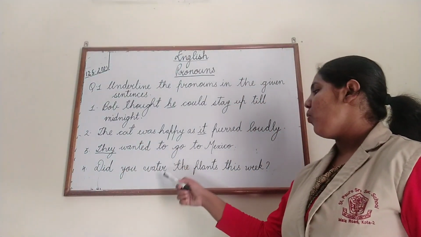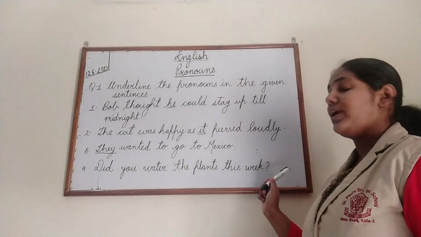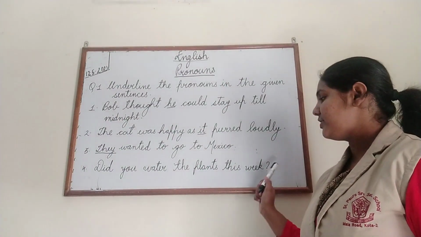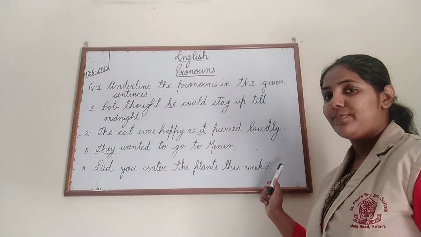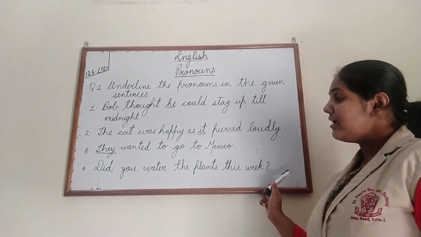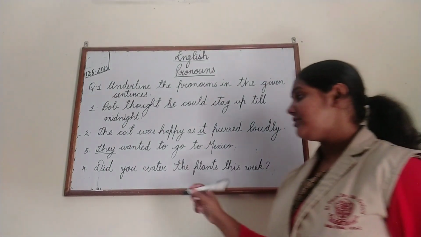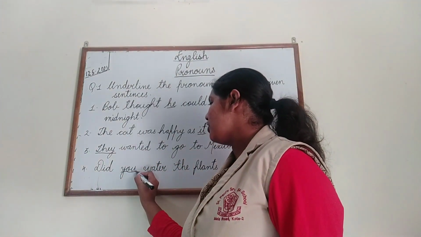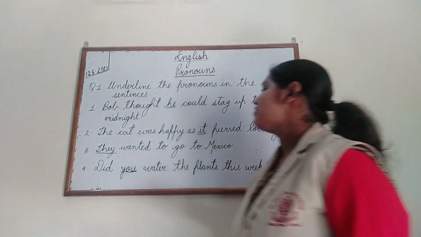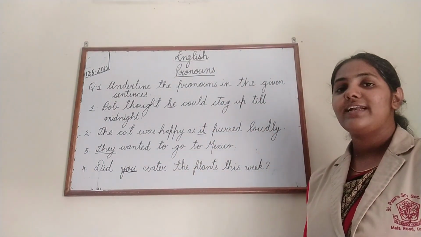Did you water the plants this week? Now this is a question form of sentence. Can you tell me what is the pronoun here? If you have got the answer, very good. The answer is "you". So, copy down the sentences, children.